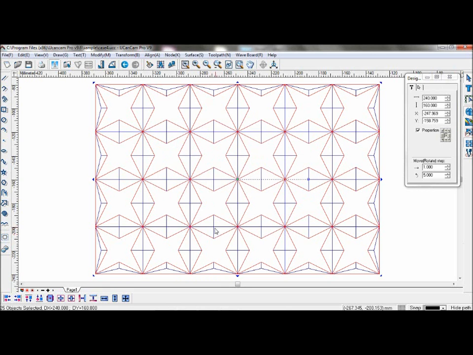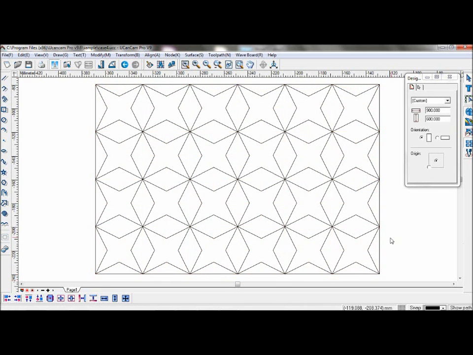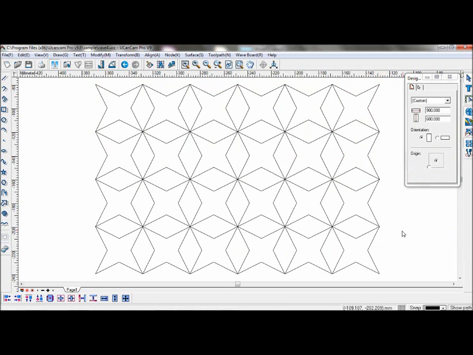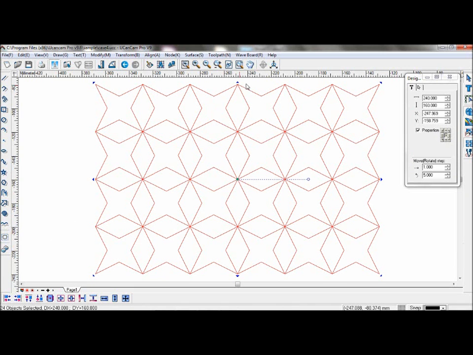And you can see the path created for first layer of midline machining. Select it and go to your bottom right and click Hide Path. This will hide the path for you. Select the rectangle, right-click, and choose Hide Object. This is because we wish to machine these shapes again.